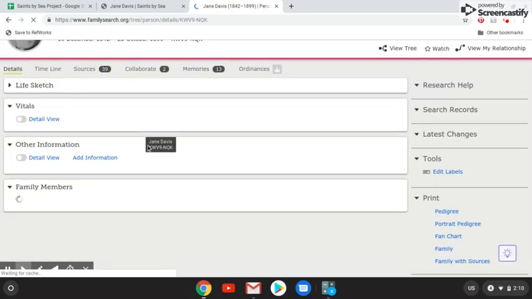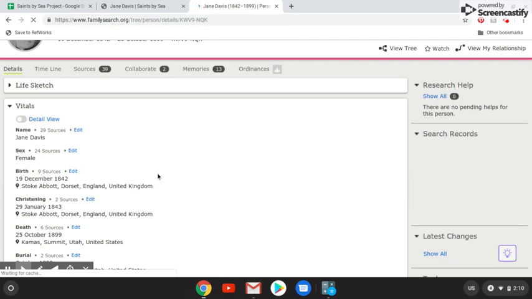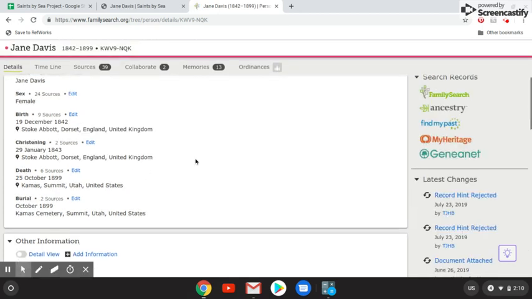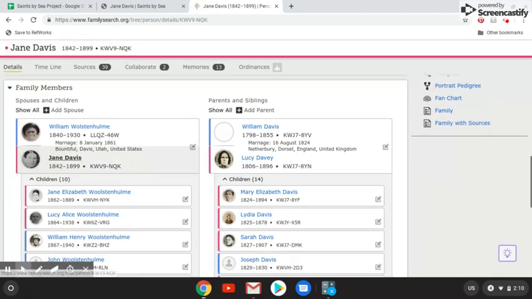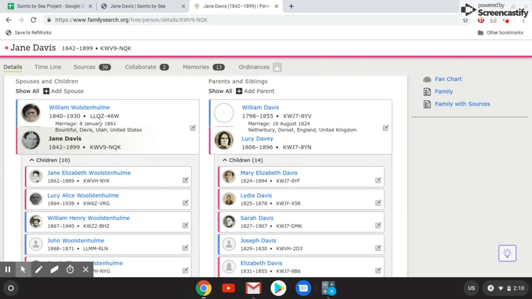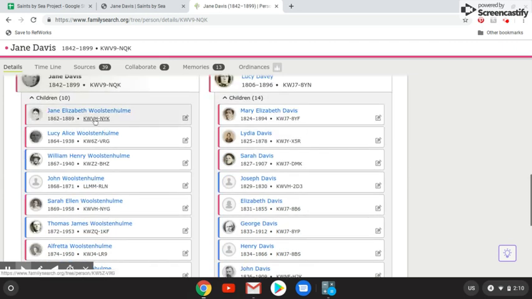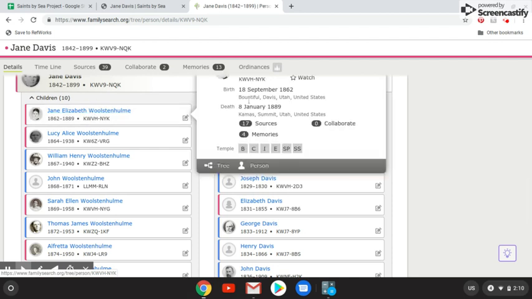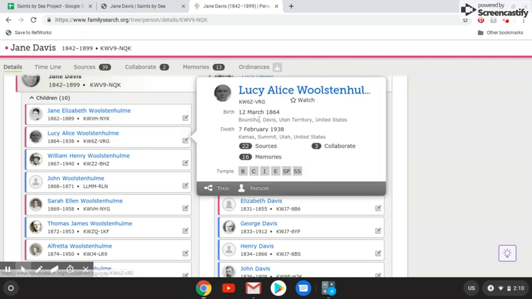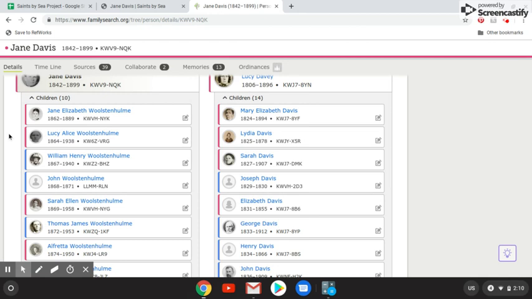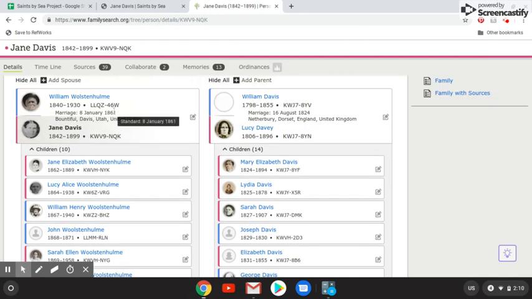And looking at her information, she was born in England, died in Utah, so she definitely immigrated at some point. Let's see, but she was married in 1861 in Utah, and it looks like she had many children. Jane, born in Utah. Lucy, born in Utah. Many children that were born in Utah, so she definitely immigrated before 1861. So this is not her on Saints by the Sea.